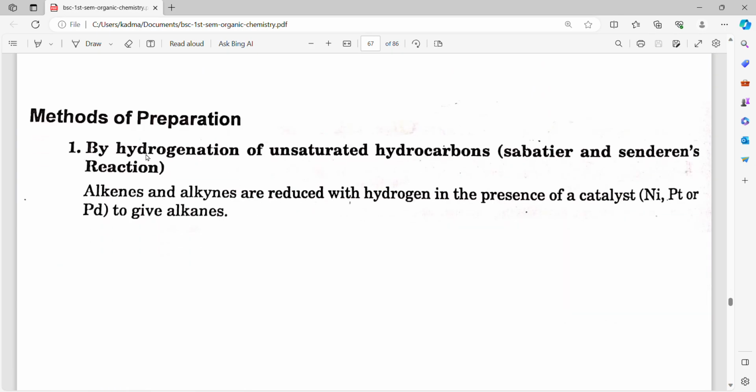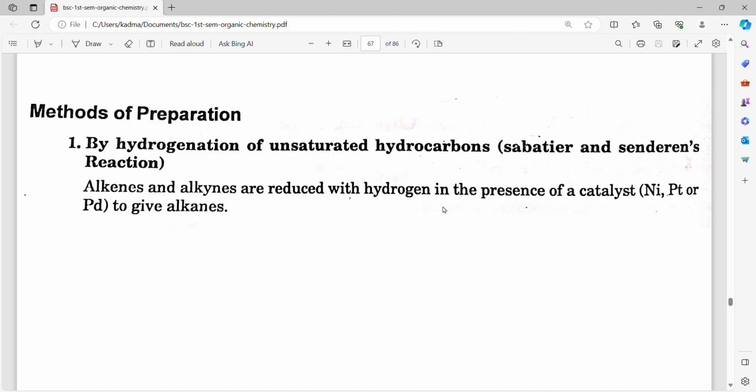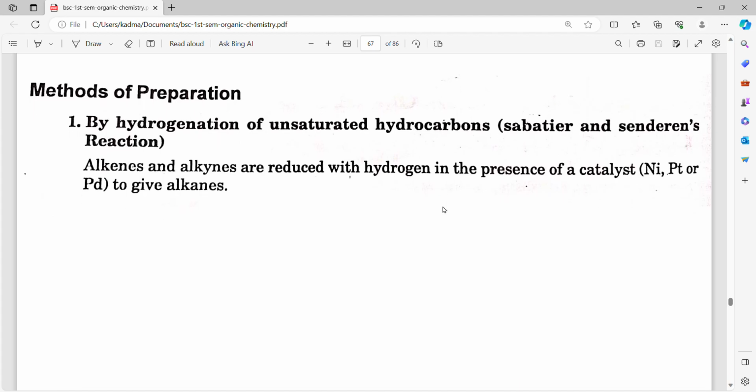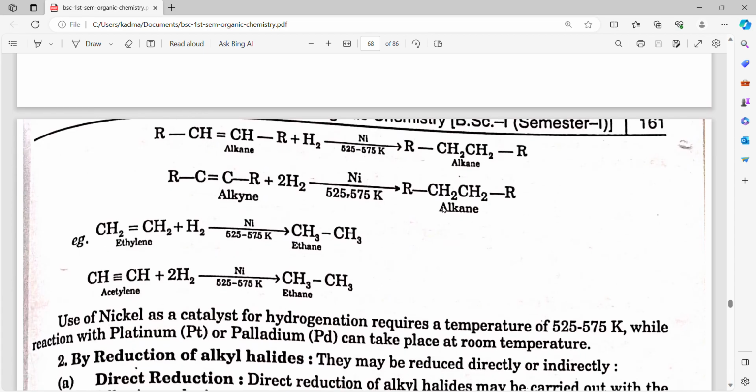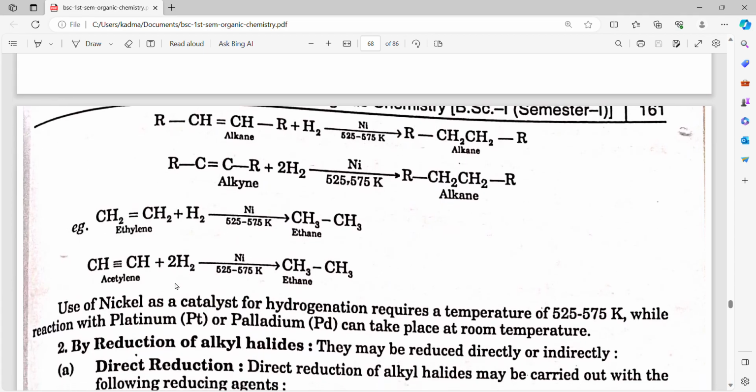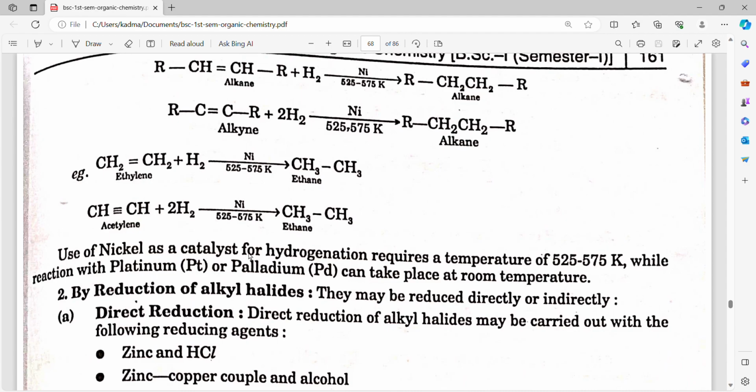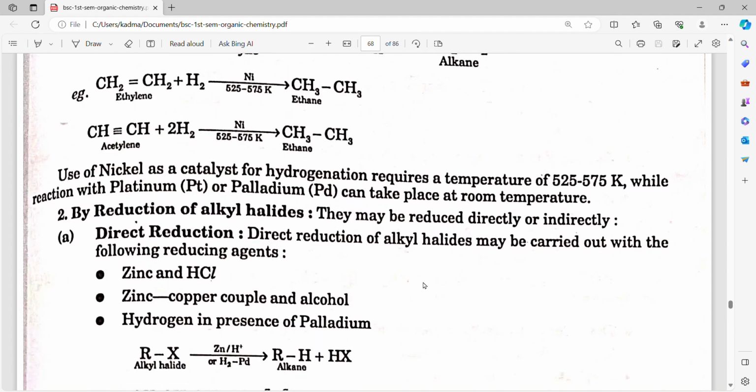Methods of preparation. First, by hydrogenation of unsaturated hydrocarbons, the Sabatier and Senderens reaction. Alkenes and alkynes are reduced with hydrogen in the presence of a catalyst, nickel, platinum or palladium, to give alkanes. Here we can see the reactions. Use of nickel as a catalyst of hydrogenation requires a temperature of 525 to 575 Kelvin, while the reaction with platinum or palladium can take place at room temperature.